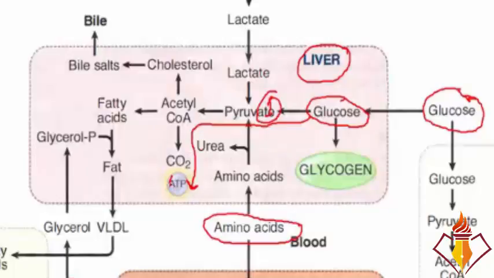Once the energy requirements are full, but the glucose is still entering, that extra glucose is converted into glycogen. So this is the second thing that is happening to the glucose. That glucose is converting into glycogen. Now the glycogen stores are full, but we have eaten a lot of stuff. So a lot of glucose is entering. Energy requirements are met. Glycogen stores are full. Now what this glucose is going to do?